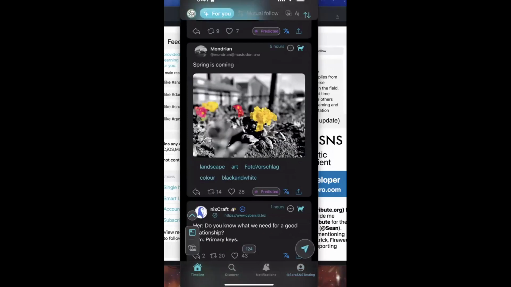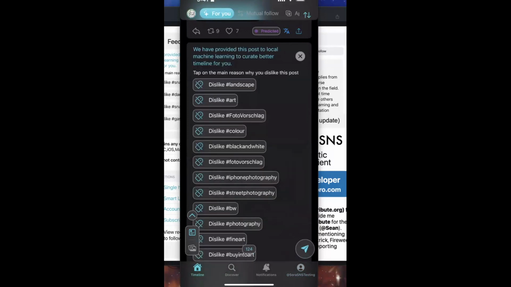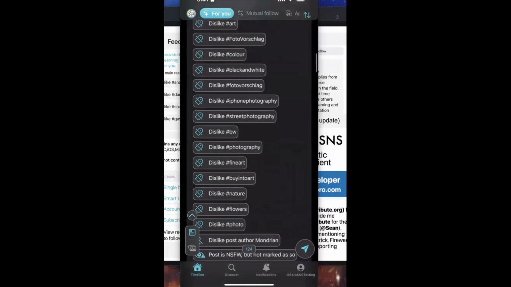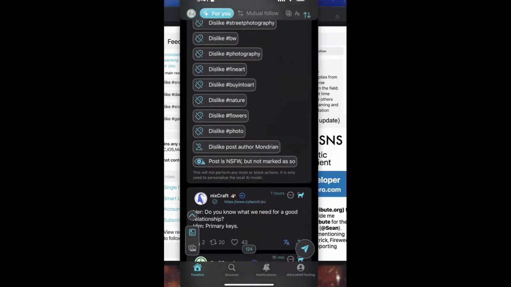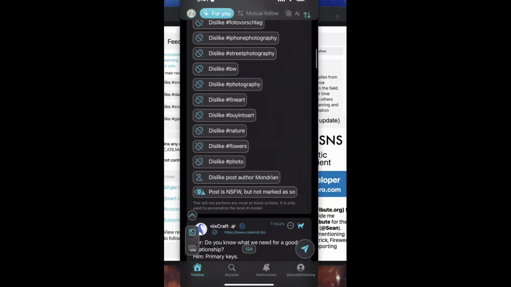I'm just going to show you one more interesting feature. If you click on this predicted, you can actually dislike this post. This acts as a negative feedback loop for the machine learning model. As you can see, I can select which aspect of this post I didn't like, including that this post is NSFW but not marked as such. If you select this one, it will run the local machine learning model to detect NSFW for this person in the future. So this is the prediction feature.